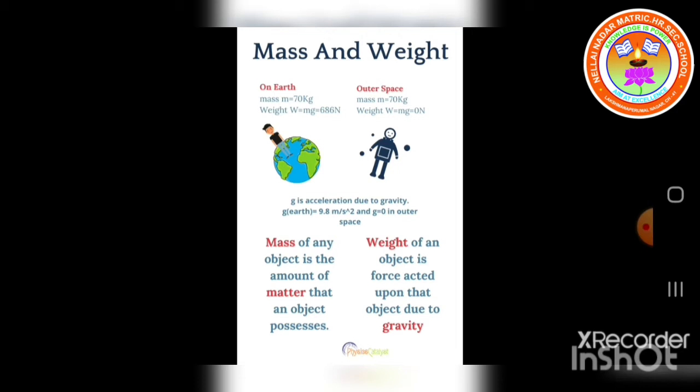The same person's weight in space, already we know the formula. W is equal to mass into gravity. So mass we already know, 70 kg. Gravity value is 0 in space. So finally weight is equal to 0 in space. Did you understand, students?